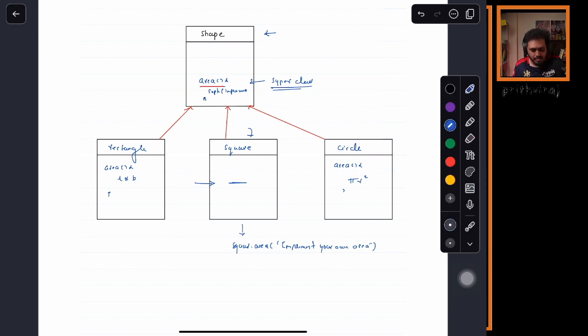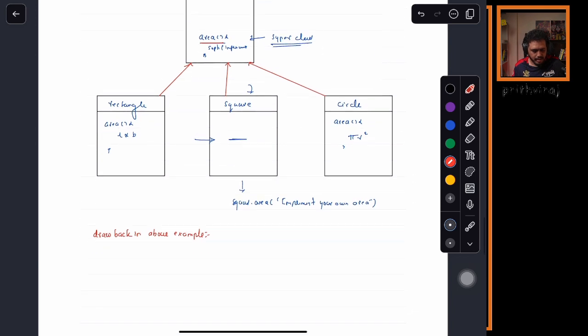What is the drawback here of method overriding? If I simply use this type of method overriding, what is the drawback in the above example? The drawback here is that we cannot enforce a certain standard to be followed.